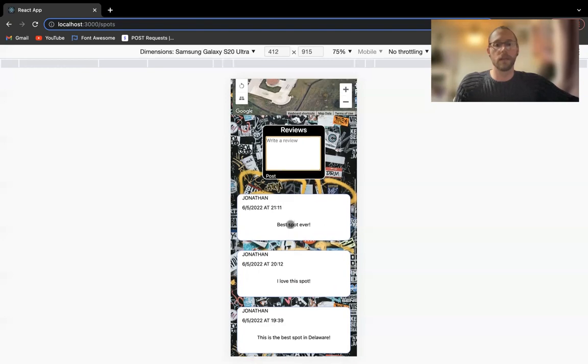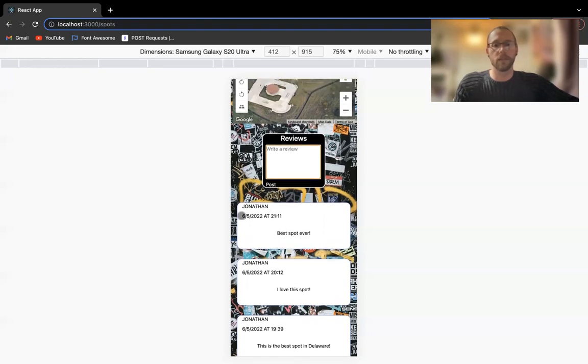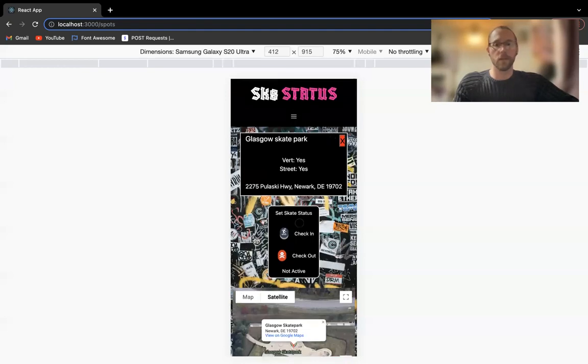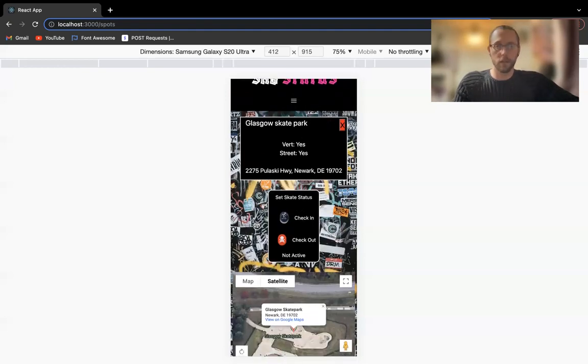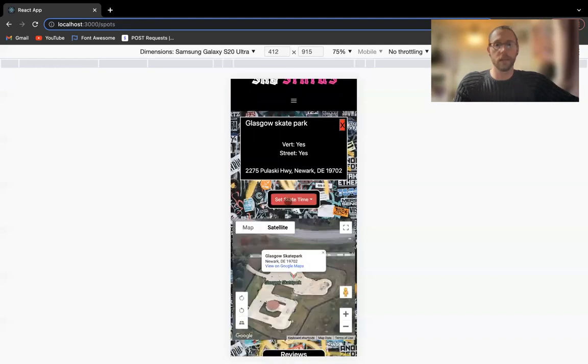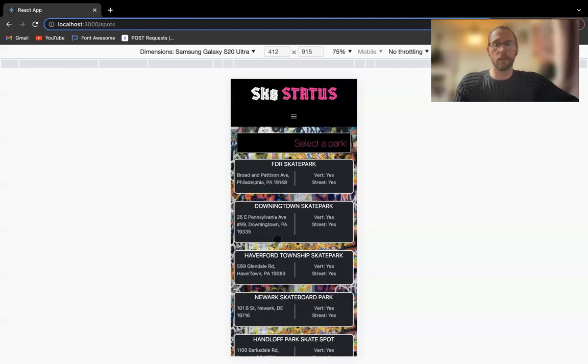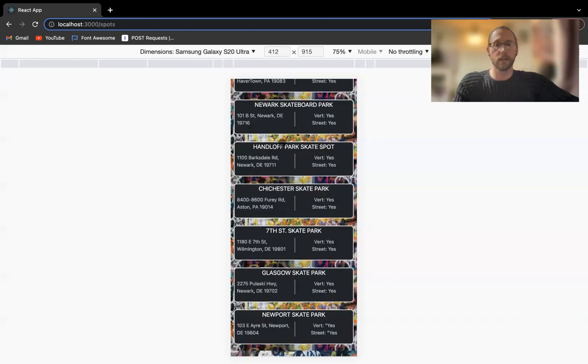We'll see that we now have a review for best spot ever posted at this time. All right. Now, actually checking into the park, we're going to go ahead and click check in. It's going to ask us to set a skate time. We're going to say 2 hours. Now, once we actually check in, it's going to kick us back.